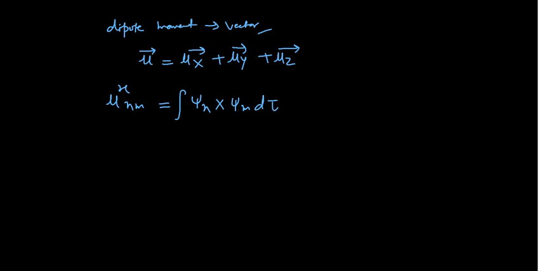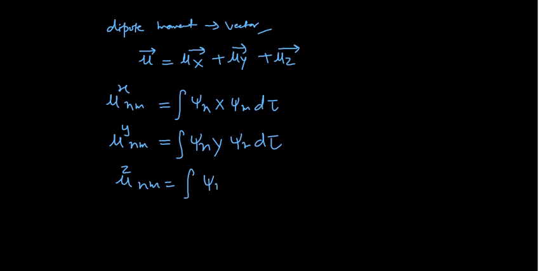Similarly you can go for mu nm in the y direction, where all things remain the same except this y direction, and then for the z direction, it is psi n, z, psi m, d tau.